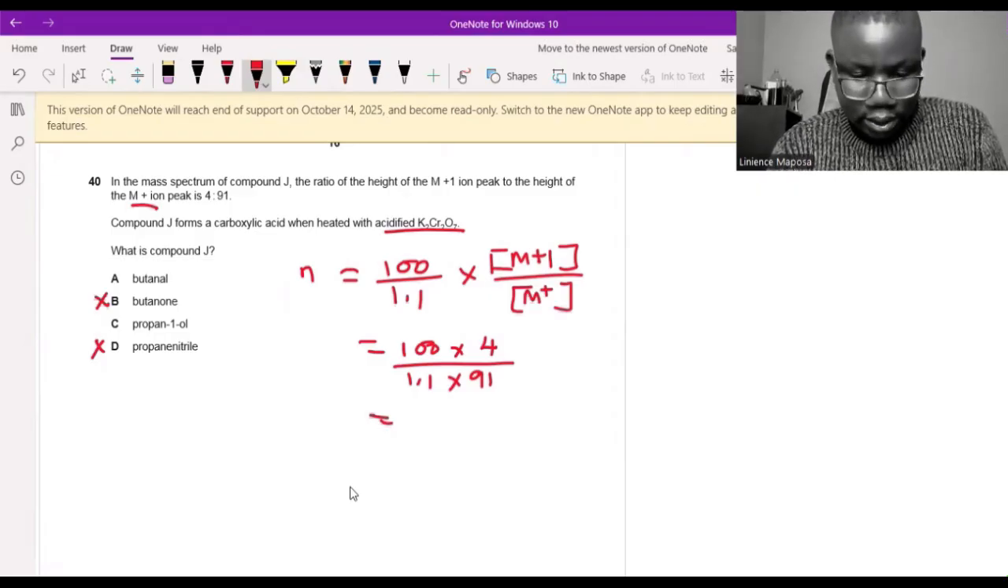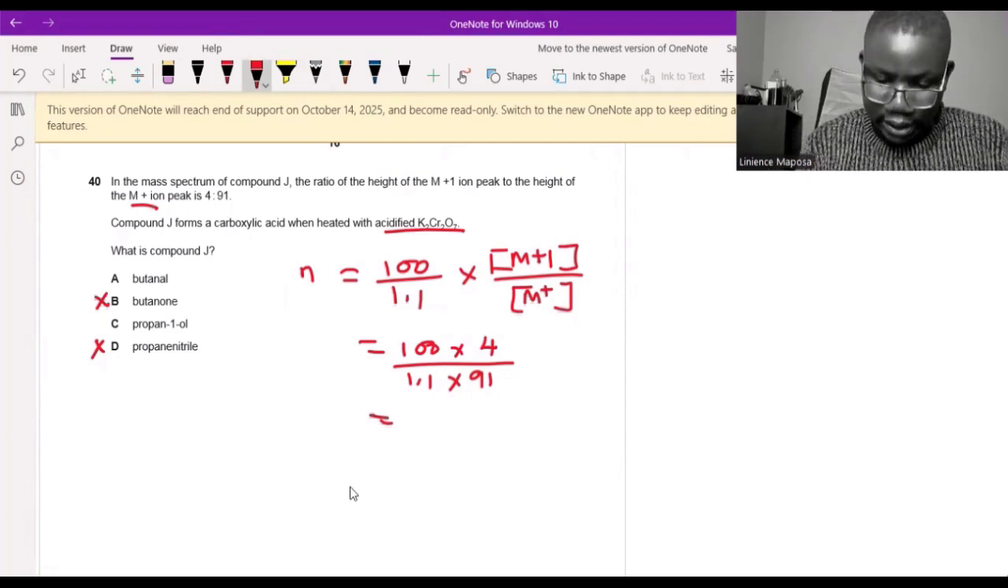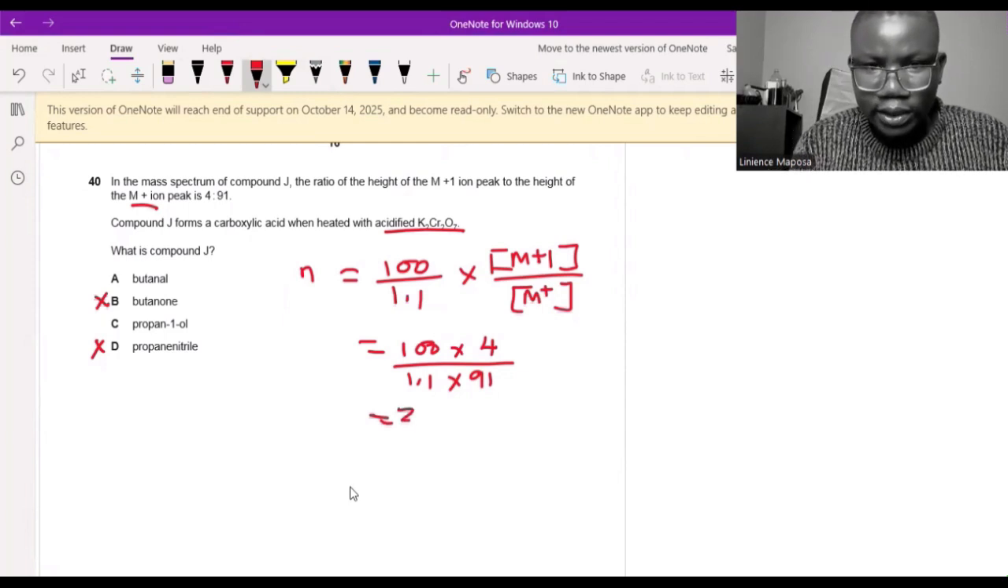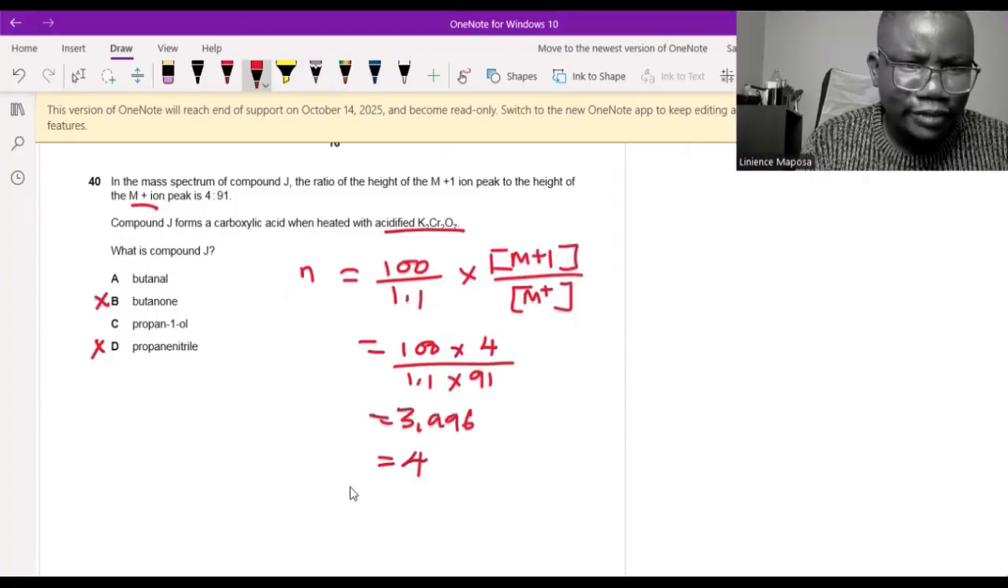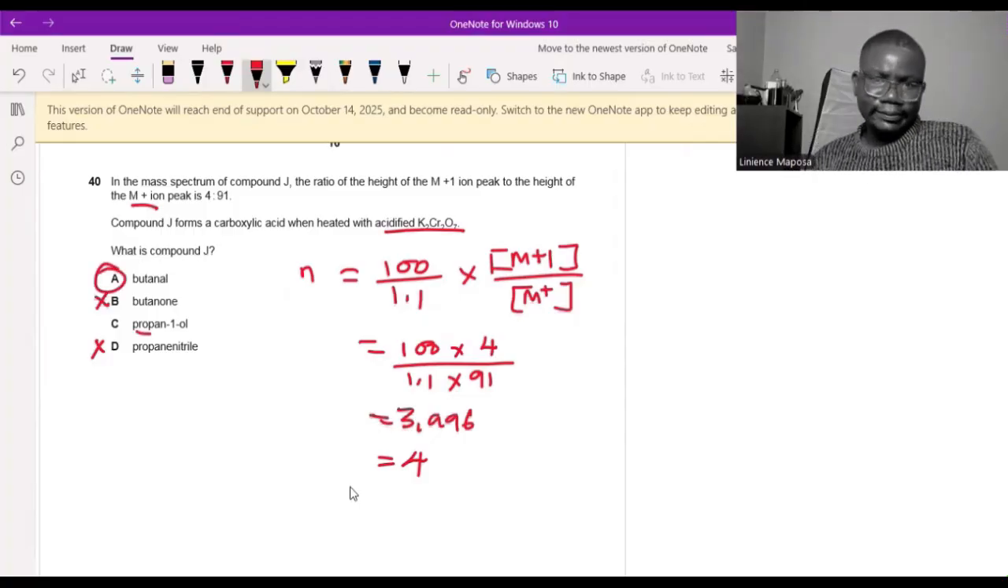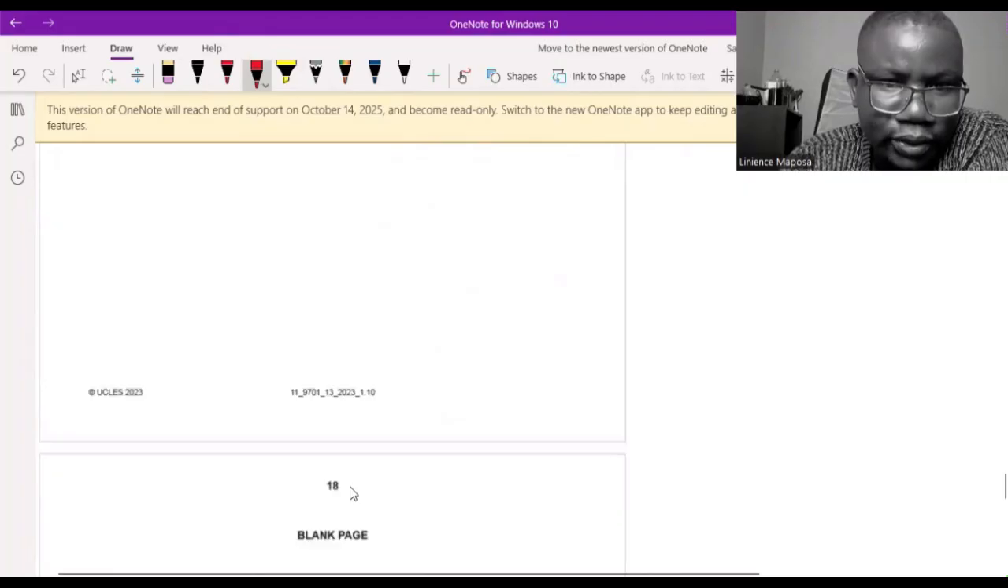We have 100 times 4, that's 400, divided by 1.1 times 91. It gives me 3.999, which is equal to 4 carbons. So which one between A and C is 4 carbons? 3 carbons, 4 carbons. Answer is A. We are done. That's it, that's the whole paper.